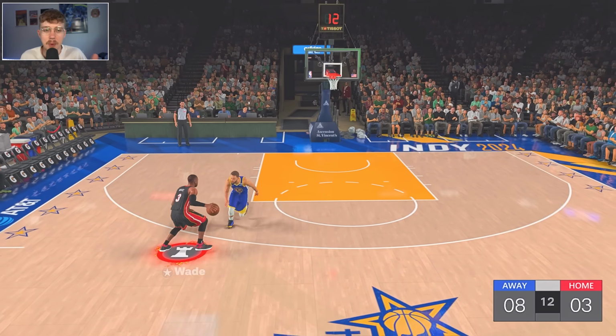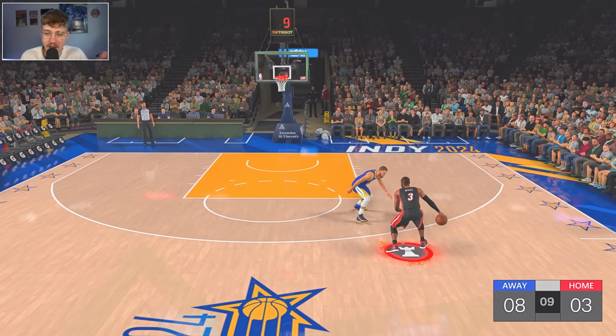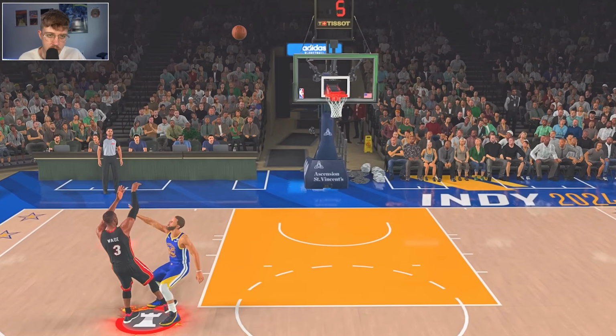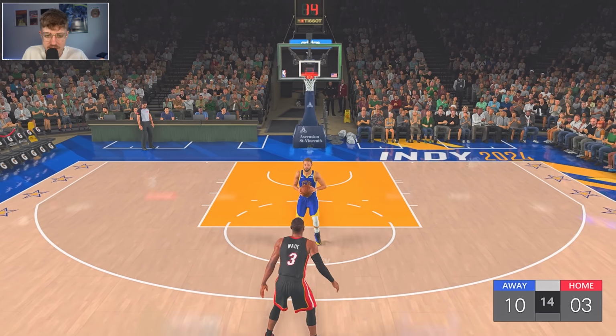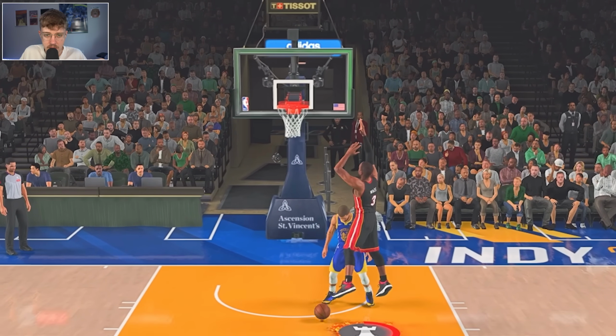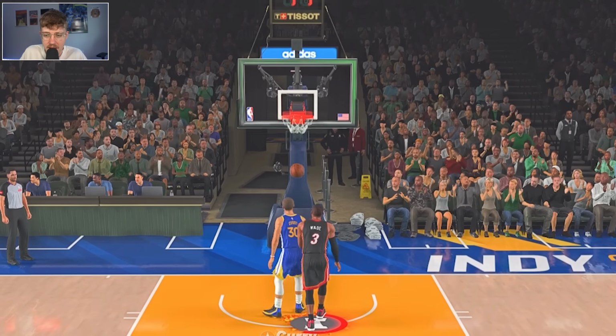Dwayne Wade actually went up and went for the block, which is what you got to do against Steph. D Wade back in the post. Another fade. That one's good. Dwayne Wade up to 10 points. Wade's just looking unstoppable. And Curry with the steal right there and the layup.